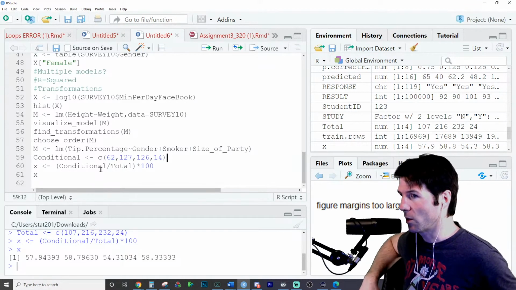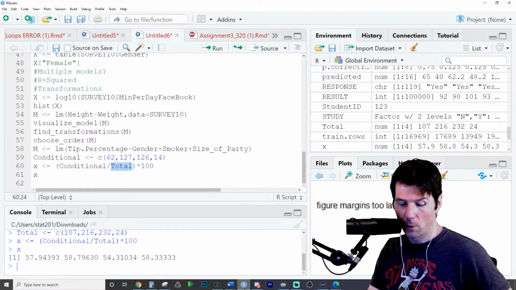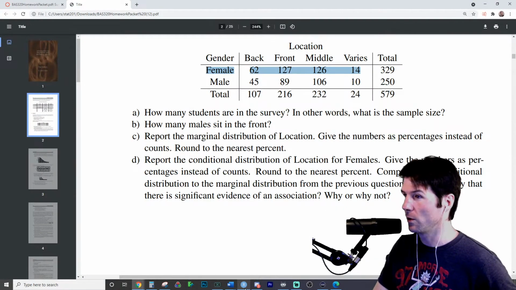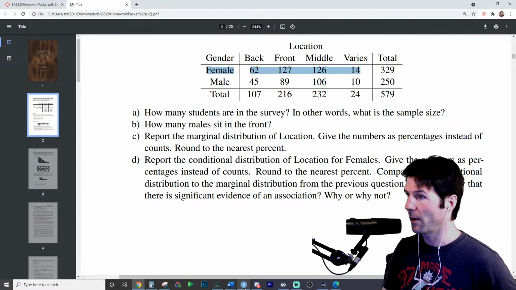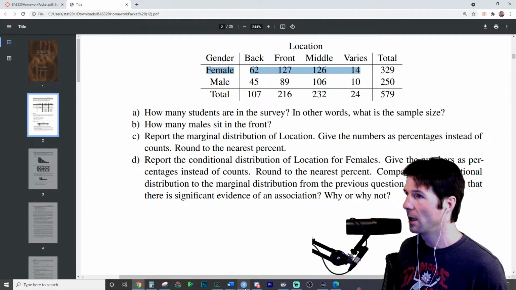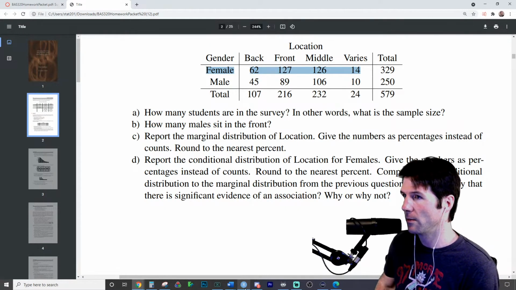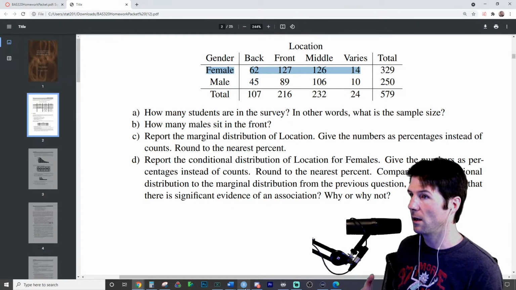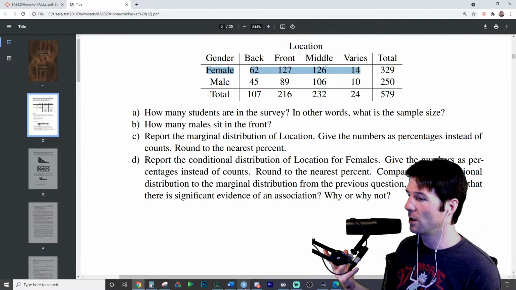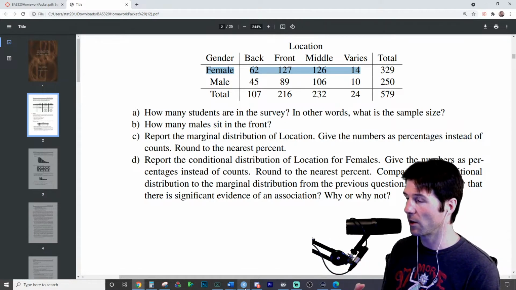It should add up to 100% correct. So if you notice, I just deleted your vector right here. What is the total you think we should use when we're talking about, given someone is female, what's the probability they sit in the back? Given someone is female, what's the probability they sit in the front? In the middle? In a varying position? So like where they sit in the class. So the location, what do you think we should divide by to find out the percent of females who sit in the back, the percent of females who sit in the front?